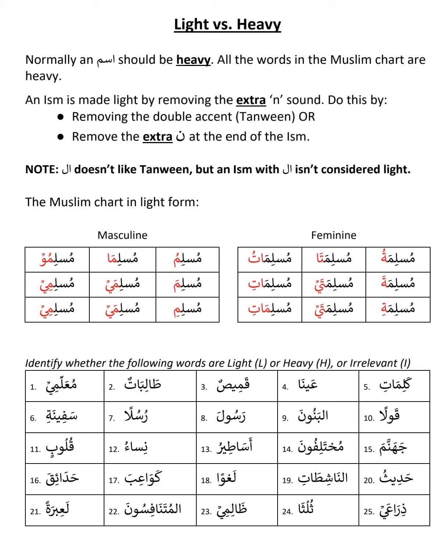Muslimani is heavy and Muslima is light. Muslimaini is heavy, Muslimai is light. Muslimuna is heavy, Muslimu is light. Muslimina is heavy, Muslimi is light.